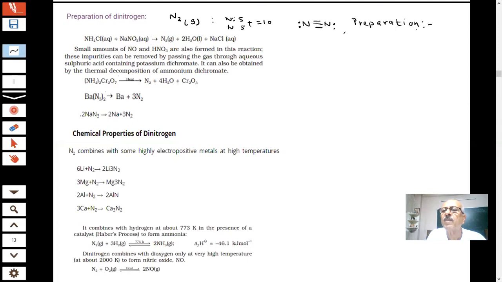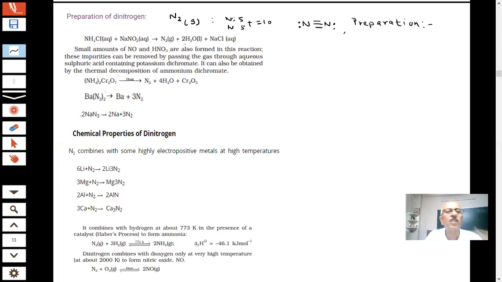Certain methods become important. Sometimes they do ask questions on this. It is up to the examiner: if I use ammonium chloride and react it with sodium nitrite, then what will happen? We have shown a reaction here. This is nitrogen, forming N2, then Na will take Cl, and water will also be there.